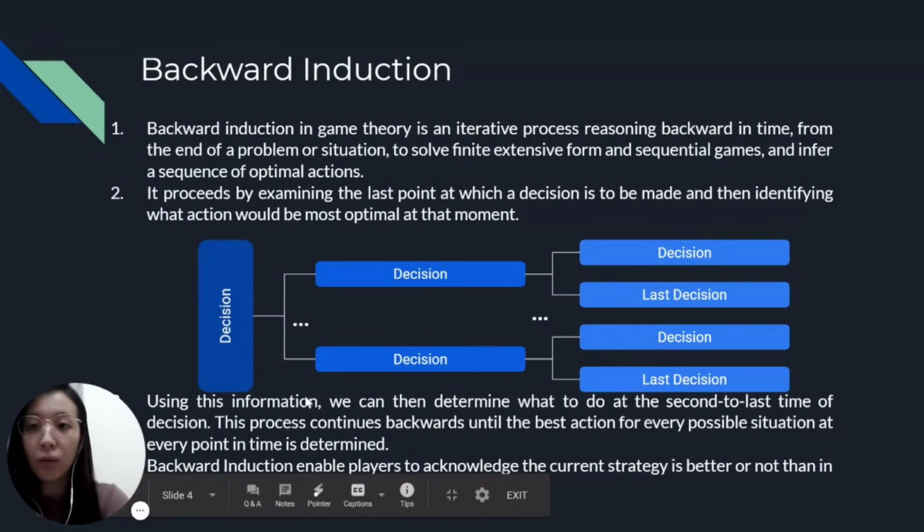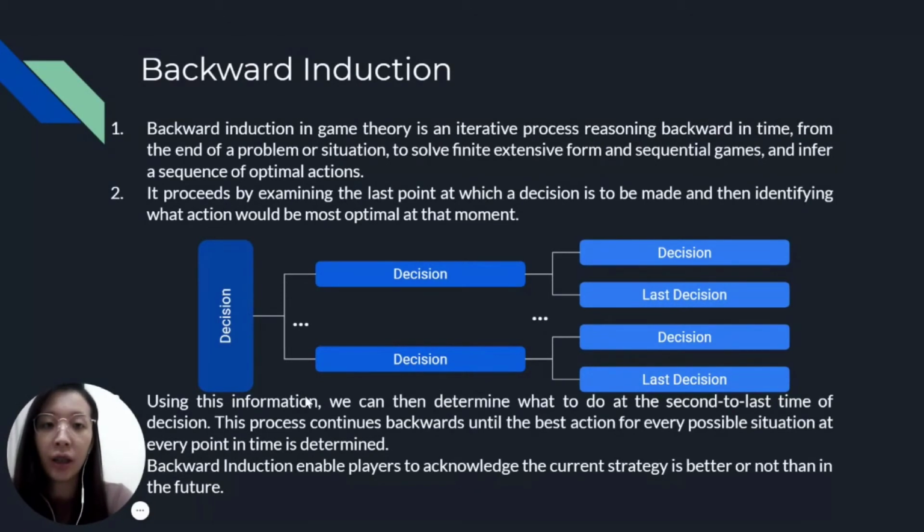I will now start with backward induction. Backward induction in game theory is an iterative process of reasoning backward in time, from the end of a problem or situation, to solve finite extensive form and sequential games and infer a sequence of optimal actions.